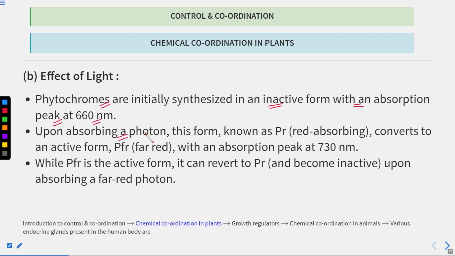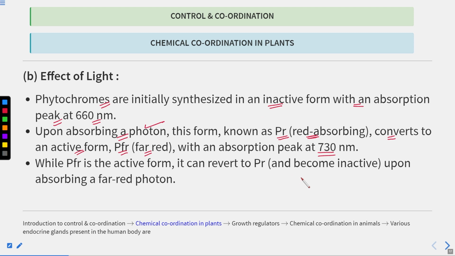Upon absorbing a photon, meaning light, this forms PFR, which is far red absorbing. The PR form absorbs the red light and converts to the active form. So PFR is the active form, the far red absorbing pigment, and it has absorption maxima at 730 nanometer.